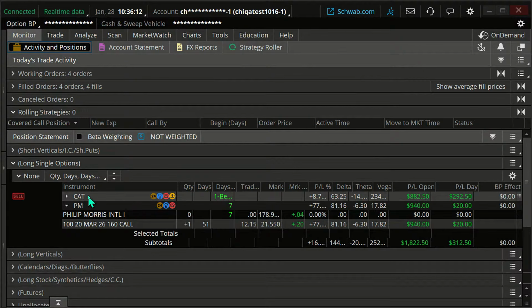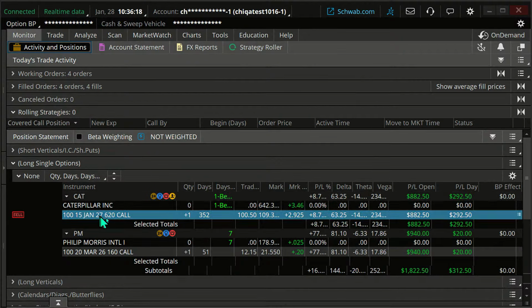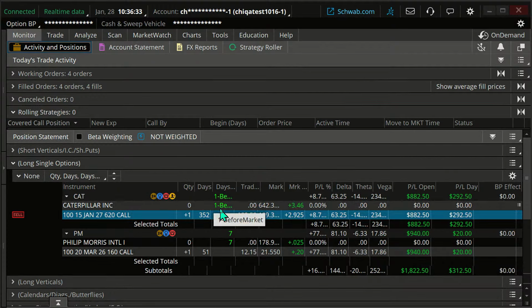Now, could I add a collar on this? Well, collars are for stocks, but I could essentially do a collar here, even though this isn't a stock, it's a LEAPS, by selling a call and buying a put to try and help protect us on the underlying.